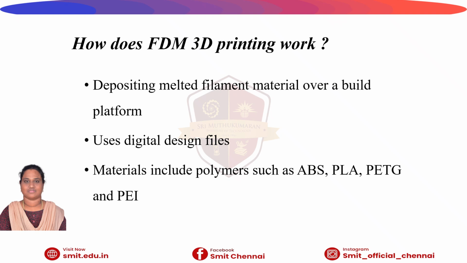An FDM 3D printer works by depositing melted filament over a build platform layer by layer until you have a completed part. FDM uses digital design files that are uploaded to the machine itself and translates them into physical dimensions. Materials for FDM include polymers such as ABS, PLA, PETG and PA, which the machine feeds as threads through the heated nozzles. We can see this in a diagram of how it works.